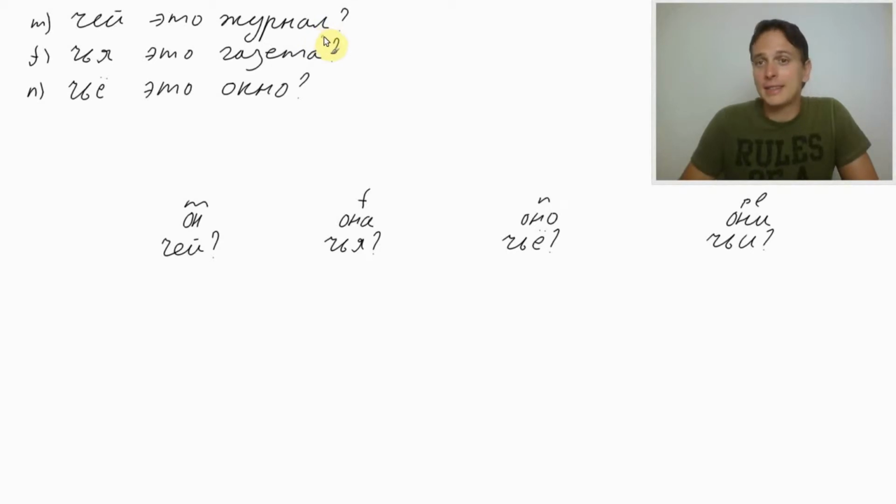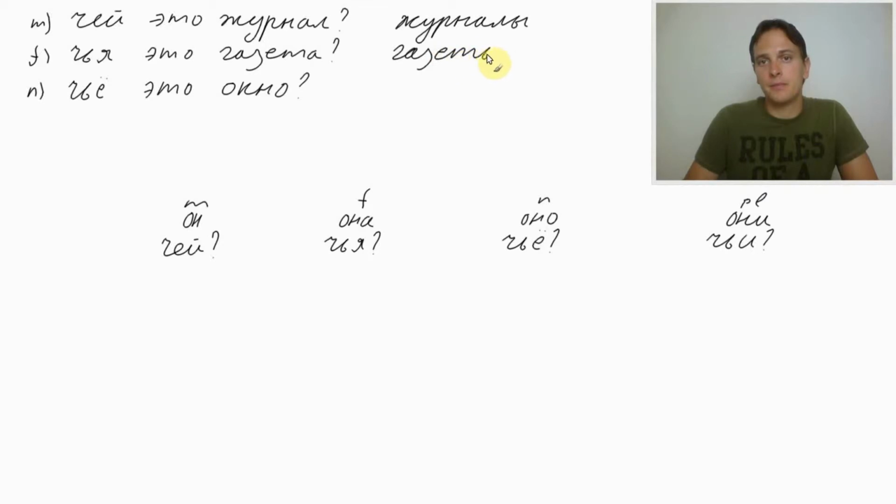So, let's build plural of журнал, газета, and окно. Журнал ends in a consonant. So, according to our rules, we need to add «ы». Журналы is the plural of журнал. Газета ends in «а». We replace «а» with «ы». For feminine, ending in «а», we replace «а» with «ы». Газеты.